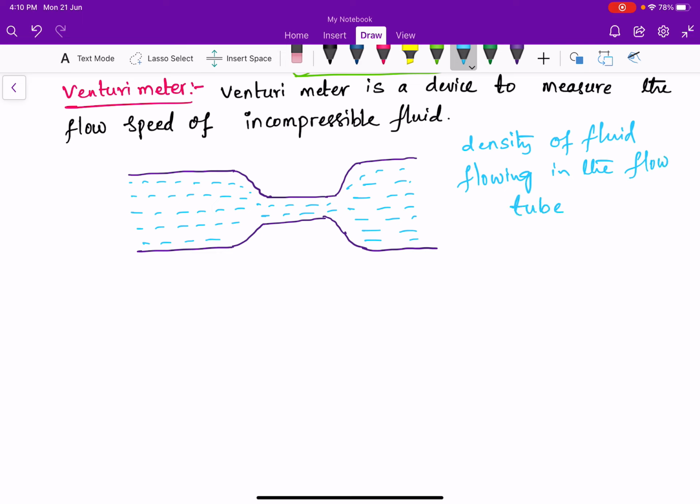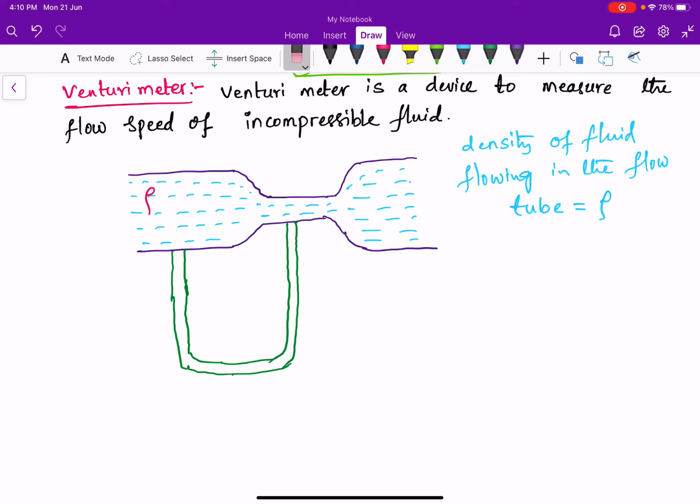So the density of the fluid that is flowing in the flow tube is equal to rho. See here, I am attaching a manometer, a U-shaped tube, to this. One end of the U-shaped tube is attached to the broader cross-sectional area, and the other end of the tube is attached to the constriction, which has a smaller cross-sectional area.